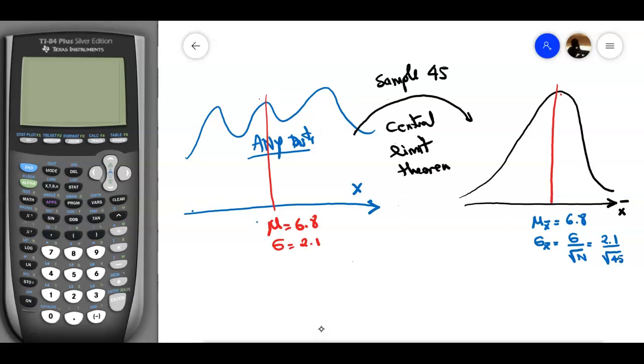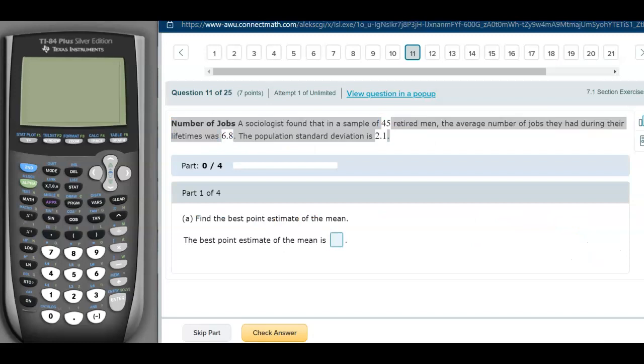Now, going back to the question, they are asking here, find the best point estimate of the mean. So we are talking about the mean of the distribution, right? And remember, 6.8 is the average of the 45.